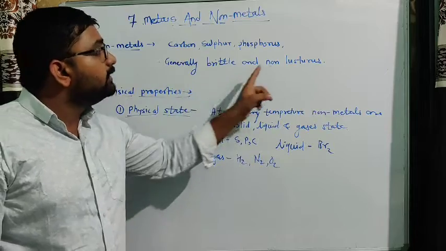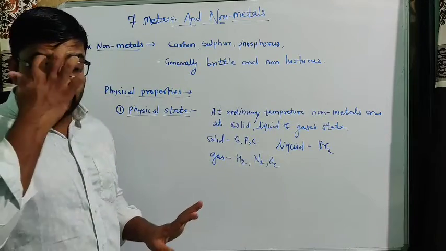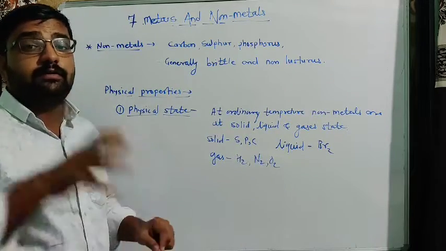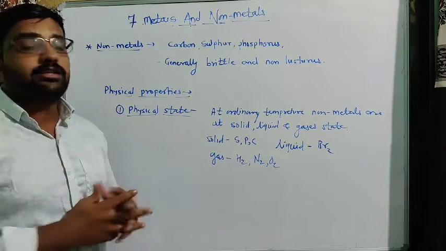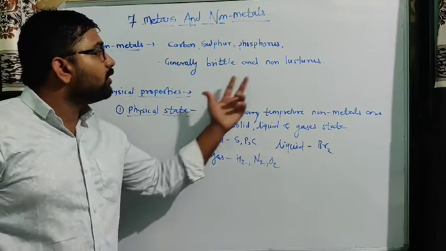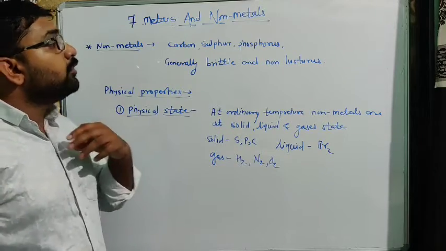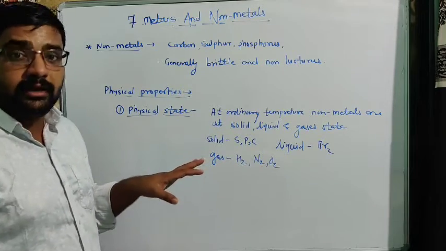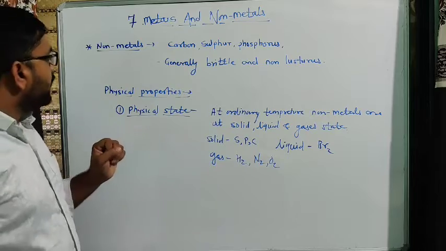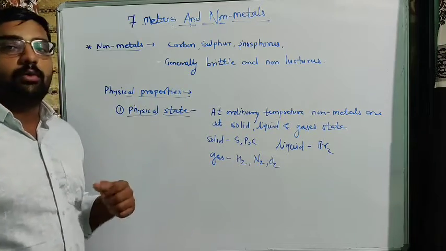And non-lustrous. We saw that metals shine when sunlight falls on their surface, but in this case we do not see that with non-metals. These non-metals are non-lustrous elements. Then we have to see some physical properties.